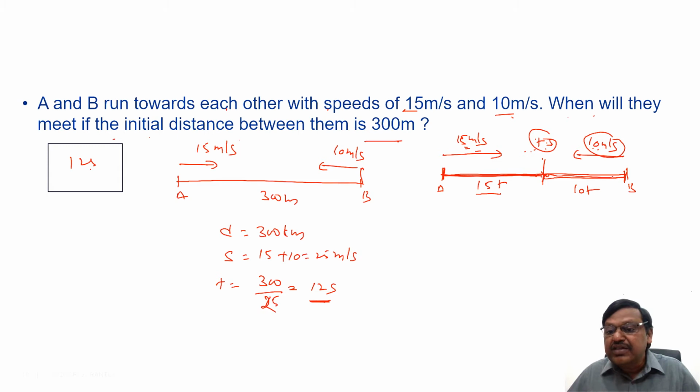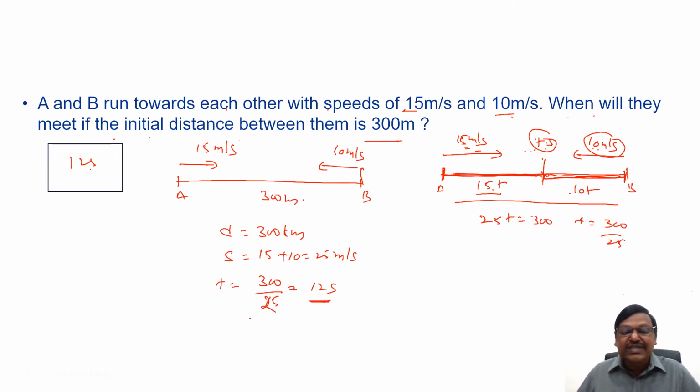This is covered by A, this is covered by B, so when you add them, you get the entire AB, which is 300, the initial distance between A and B. So 15t plus 10t, 25t is 300, t equals 300 by 25. Are we not doing the same thing here? Yes. That's why we apply relative speed concepts, so you can always solve questions in quick time. So 300 by 25 is 12 seconds, as we already discussed.